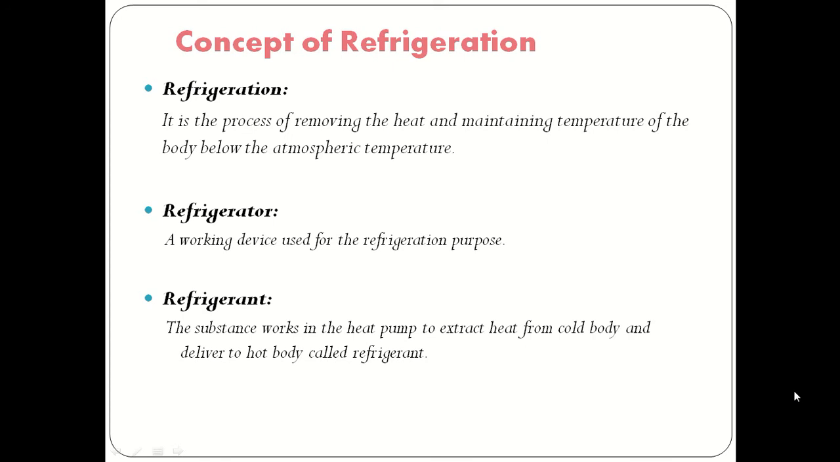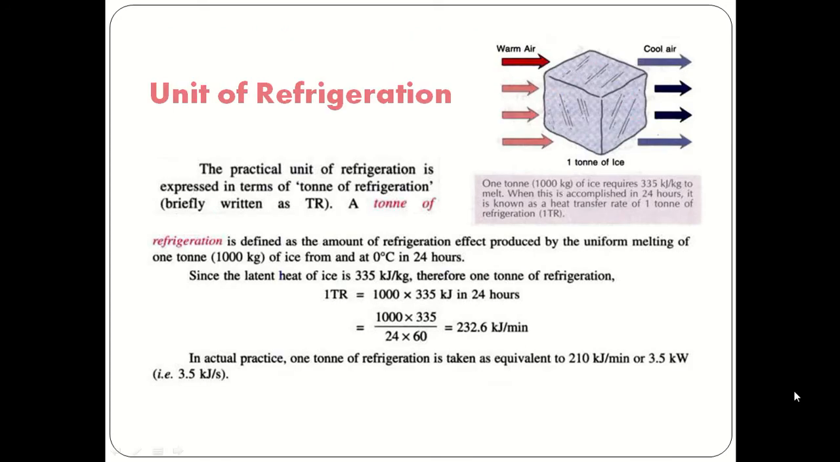Now next, we will see how to measure the refrigeration concept. For that we need a unit, called the unit of refrigeration, and this is measured as a ton of refrigeration. The practical unit of refrigeration is expressed in terms of ton of refrigeration. So what is the meaning of ton of refrigeration? It is defined as the amount of refrigeration effect produced by the uniform melting of 1 ton, that means 1000 kg of ice, from and at 0 degrees Celsius in 24 hours.